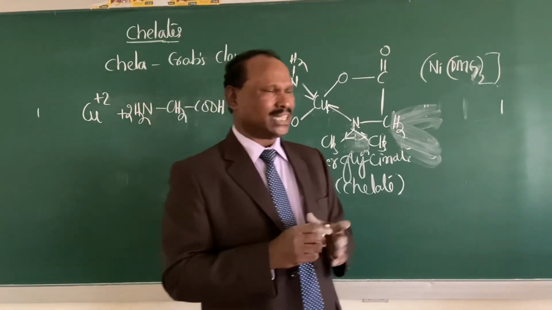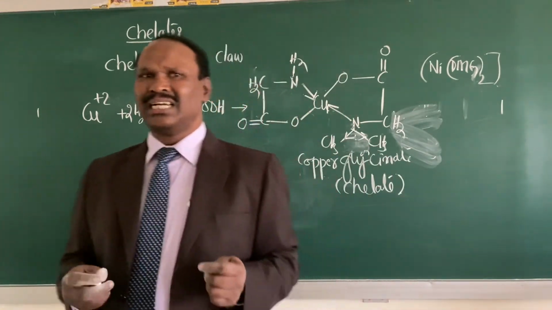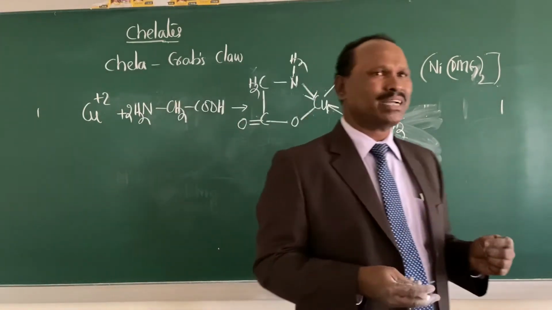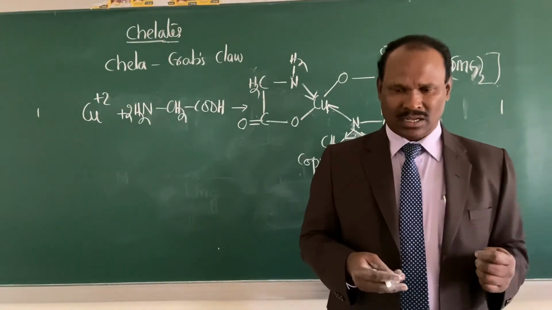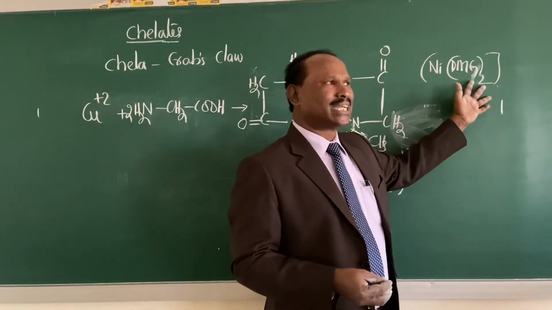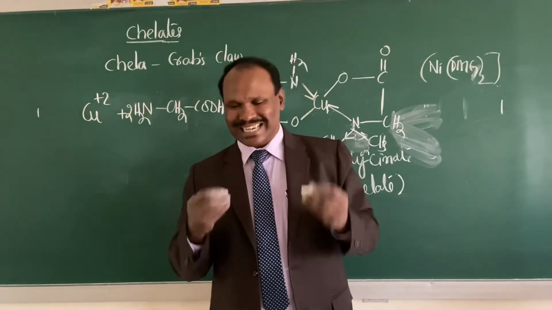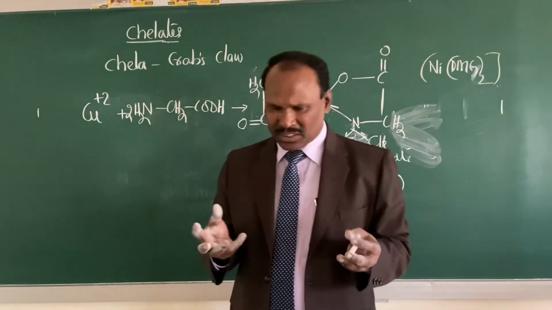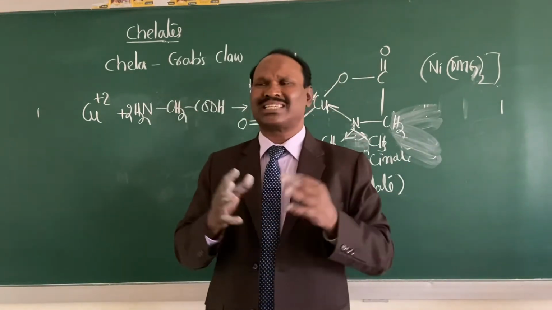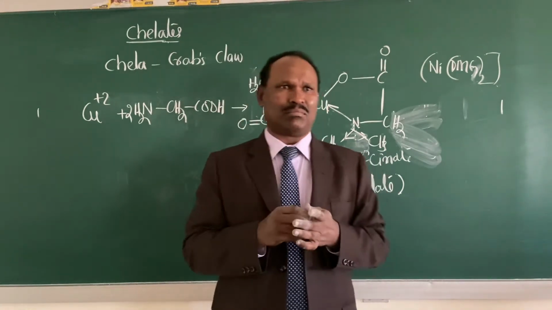That means in gravimetric analysis also we can use this chelating technology. We can also use this in volumetric analysis. We have already said nickel forms what? Nickel dimethyl glyoxime, which is a scarlet red precipitate. That means chelates, whenever they combine with the metals, form colored compounds. So these chelates are colored compounds.